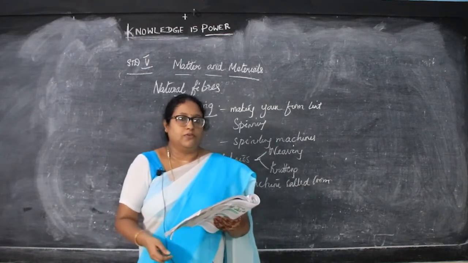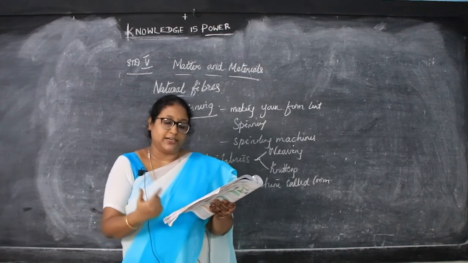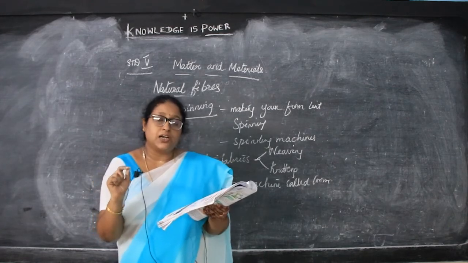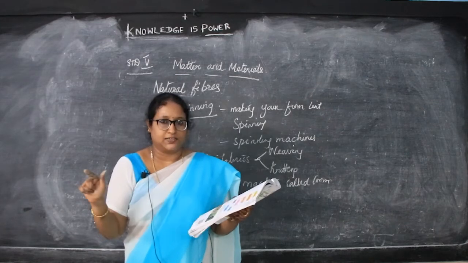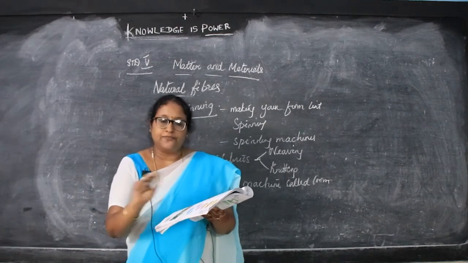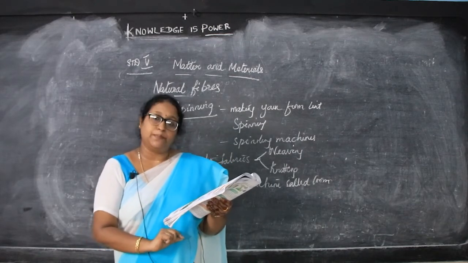Now, uses of cotton. It is used to manufacture cotton textiles and garments, that is clothes. Then it is used as fillers in pillows and mattresses. Inside the pillows you have this cotton. They fill the cotton inside the pillows and mattresses.